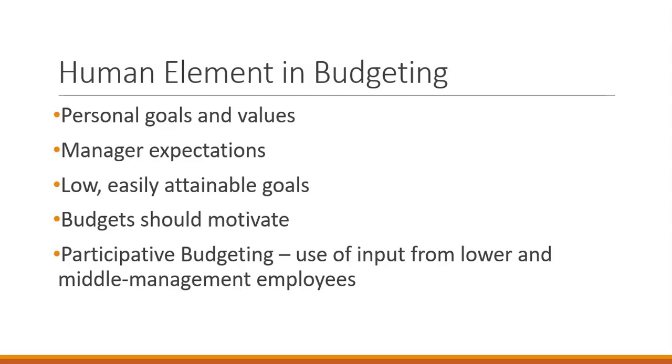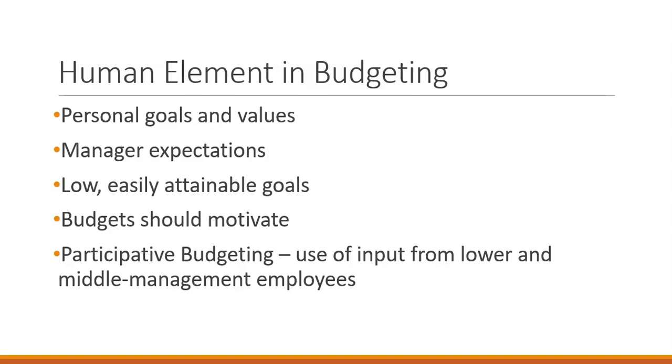So if a company sets their budget goals so high that no matter how much employees work, they can never hit them, employees start to get discouraged and they'll stop trying to hit those budget goals. They say, well, we never hit them anyway. Why should I try now?